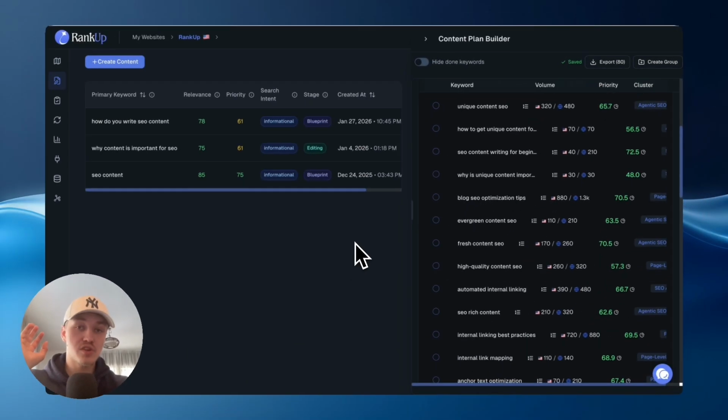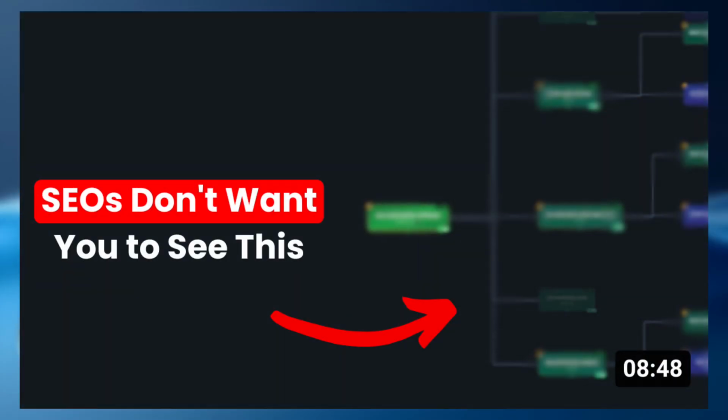If you don't have an SEO content strategy or a plan, you definitely need it, because just writing on topics randomly is not the way that you win, or at least if you try to do so, you're going to get outcompeted by people like me who have a plan and strategy and who know exactly what they're doing. I definitely recommend you go check out that video where I showed how you can create an SEO content strategy and plan super fast with RankUp's AI agents. So I added a link in the description below, so definitely go check that one out after this one.